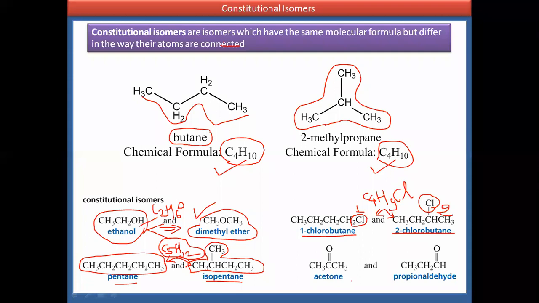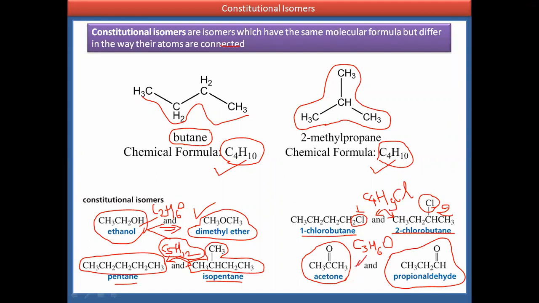Another example contains a ketone as a functional group: acetone, and here an aldehyde, propanaldehyde. Both acetone and propanaldehyde have the same molecular formula, C3H6O, but differ in structural arrangement.